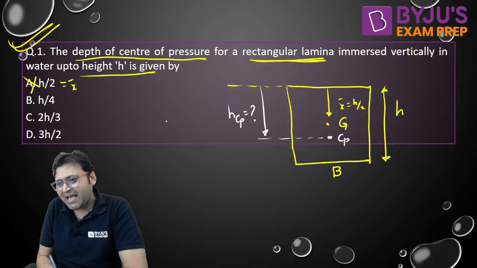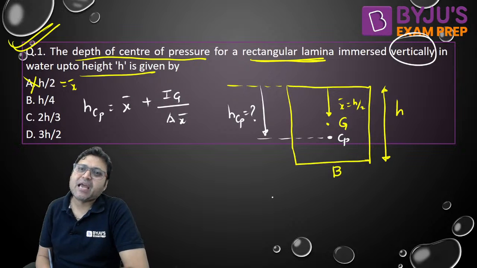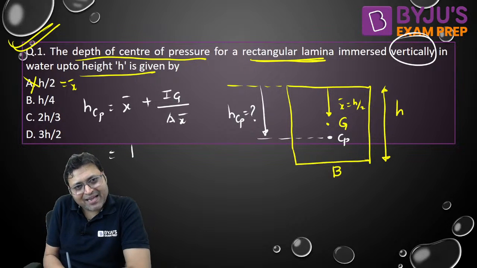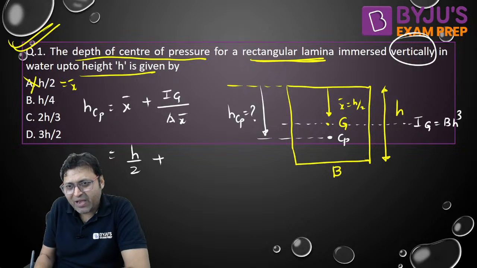HCP. Formula is HCP is equal to x bar plus Ig by A x bar. Why this formula? Because it is kept vertically. X bar is h by 2, plus what is Ig? Ig is the area moment of inertia about the centroidal axis parallel to the base. Ig will be equal to B into h cube by 12.